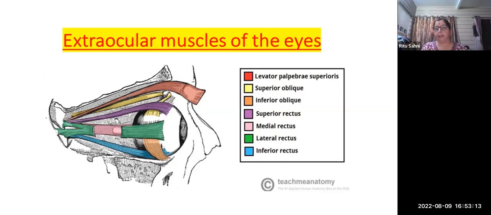Because of that, sometimes we have to give myofascial release, or muscle energy technique, or in neurodynamic positioning itself we can give and release those muscles also. Because sometimes there is tightness, sometimes there is a trigger point in the superior and inferior orbital. So this is the way we can treat the patient.